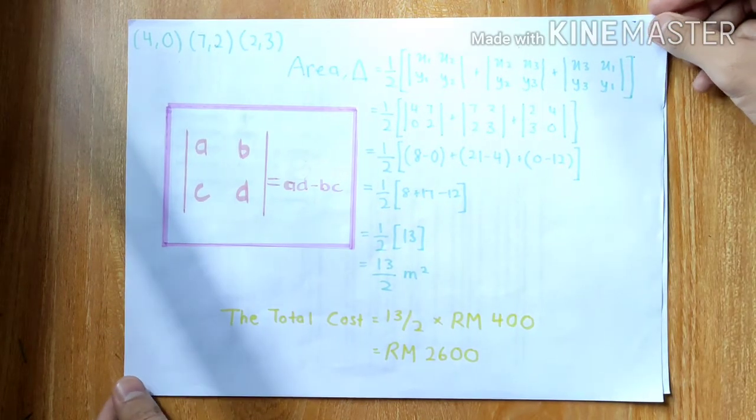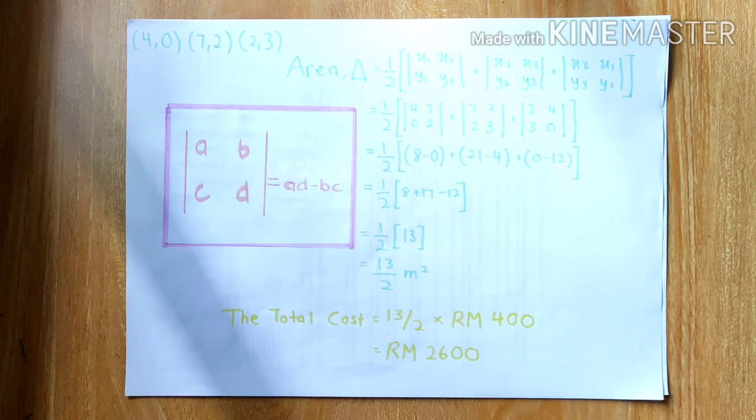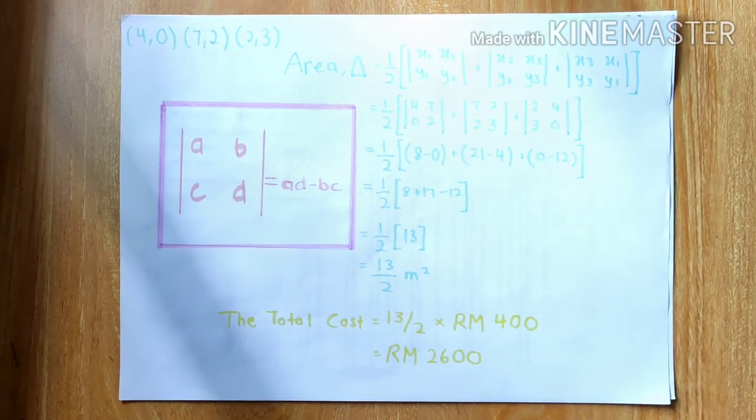Therefore, by applying the concept of determinant from matrices, we can calculate the total cost. So with the given coordinates, we need to input them in the formula as shown. And then we need to calculate by using the formula in the purple box. Thus, the value for the total area you will get is 13/2 meter square. With this value, you need to multiply it by 400 ringgit to get the total cost to build the triangle, which is 2,600 ringgit. Thank you. Well, that is all from me.